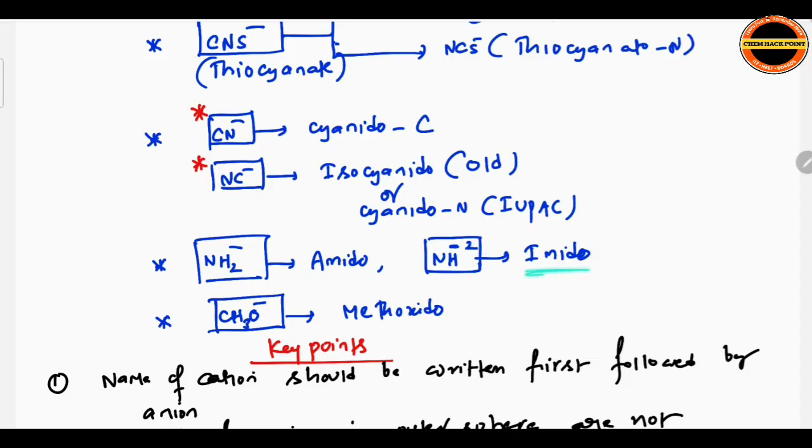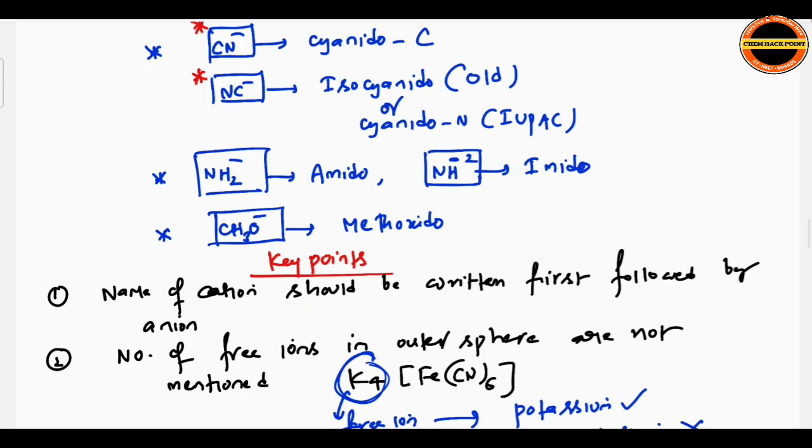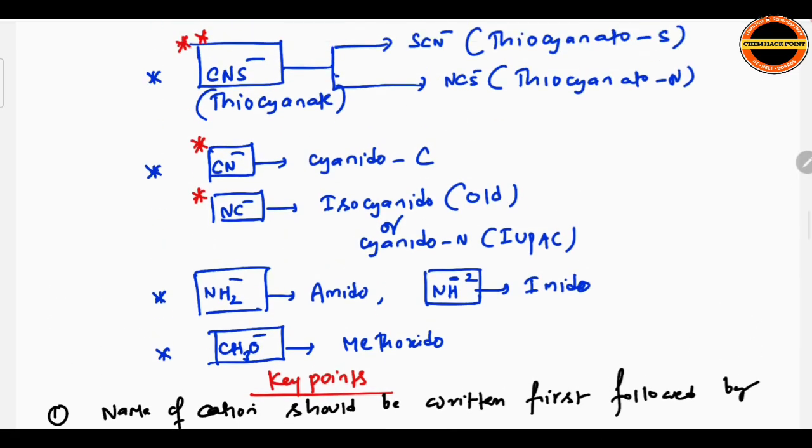NH2-, amido; NH2-, imido. CH3O-, methoxido. Okay. Next, see here, these examples you copy.